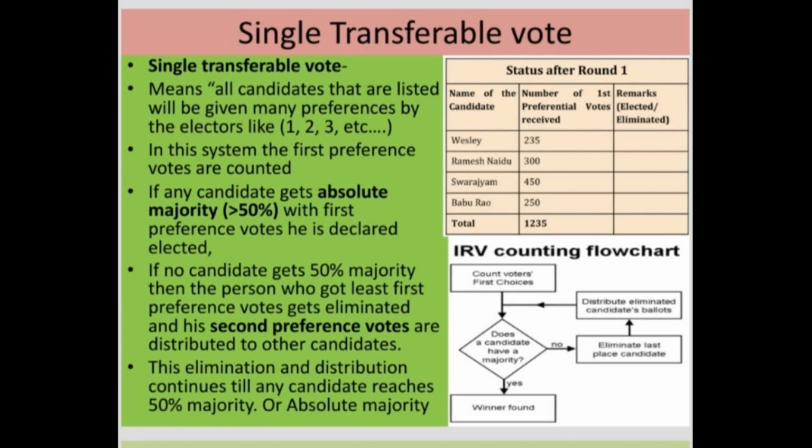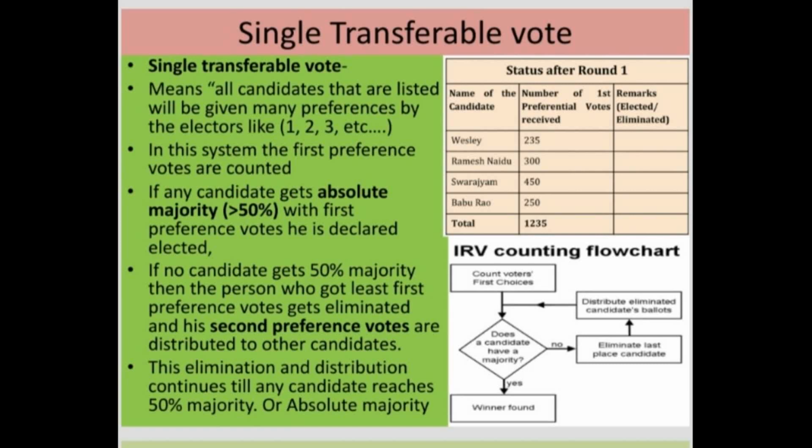that means the majority of people voted first preference for a particular candidate, with first preference votes he should have more than 50% voted for him. And if more than 50% of first preference votes are procured by a particular presidential candidate, then he is declared elected. And if no candidate gets a 50% majority, for example, think that no candidate is getting 50% majority with first preference votes, then what they will do,